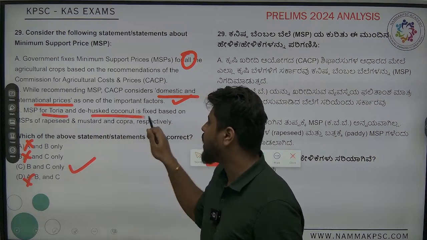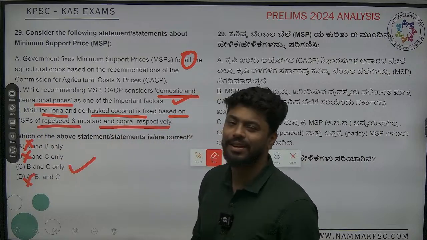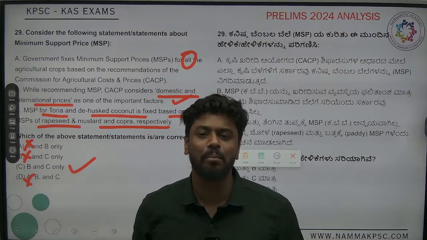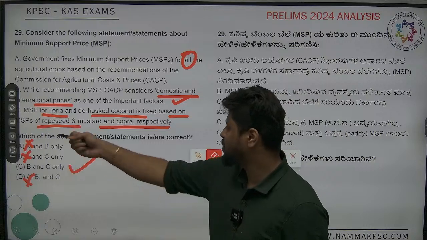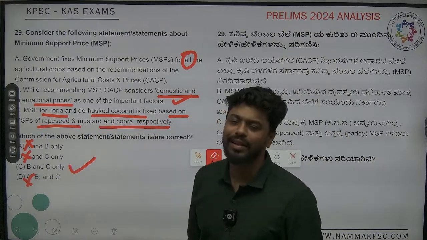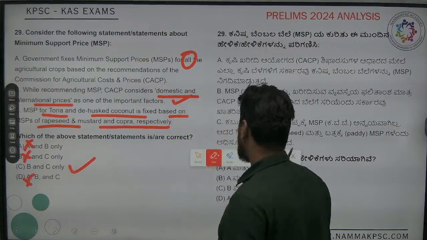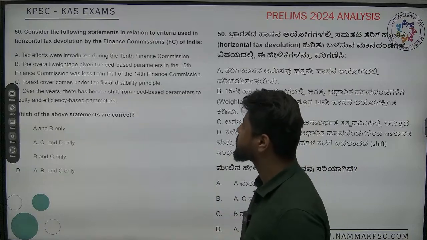MSP for Toria and dehusked is fixed based on MSP of rapeseed and mustard. Okay, see, everything is cause and effect in this world. Based on an input, you will determine what is the output, right? So based on the inputs over here, you are determining the outputs over here. So answer is B and C. Nothing to be worried about or overthink. Nothing is there like that. Next. Okay.